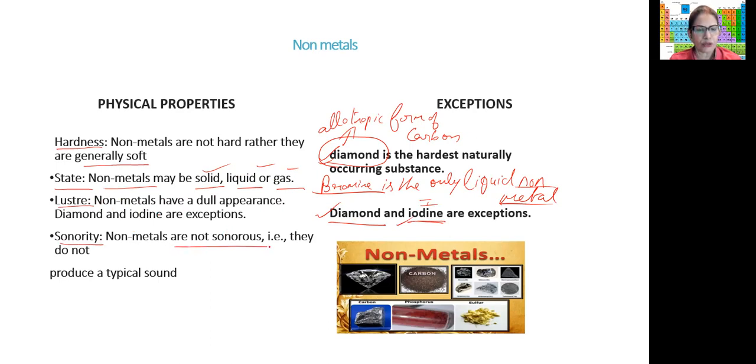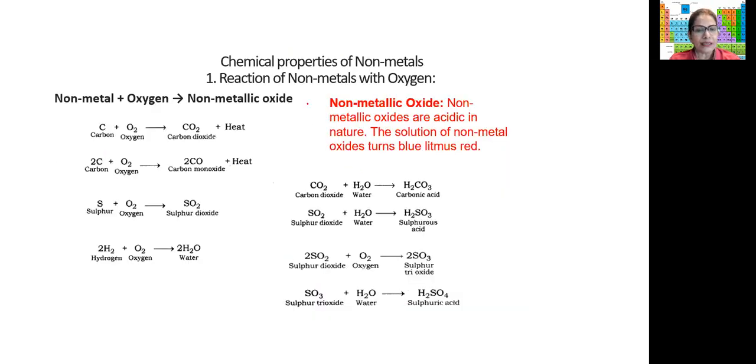So they are not sonorous. They do not give that typical sound. Okay. So if you see here, there are many non-metals. They are all colored. This is phosphorus. Phosphorus can be yellow phosphorus, red phosphorus. This is sulfur, which is yellow. Then this is carbon. This is diamond. Okay, so this way you have many colors of the non-metals. Got it? Now let's see the chemical properties of non-metals.